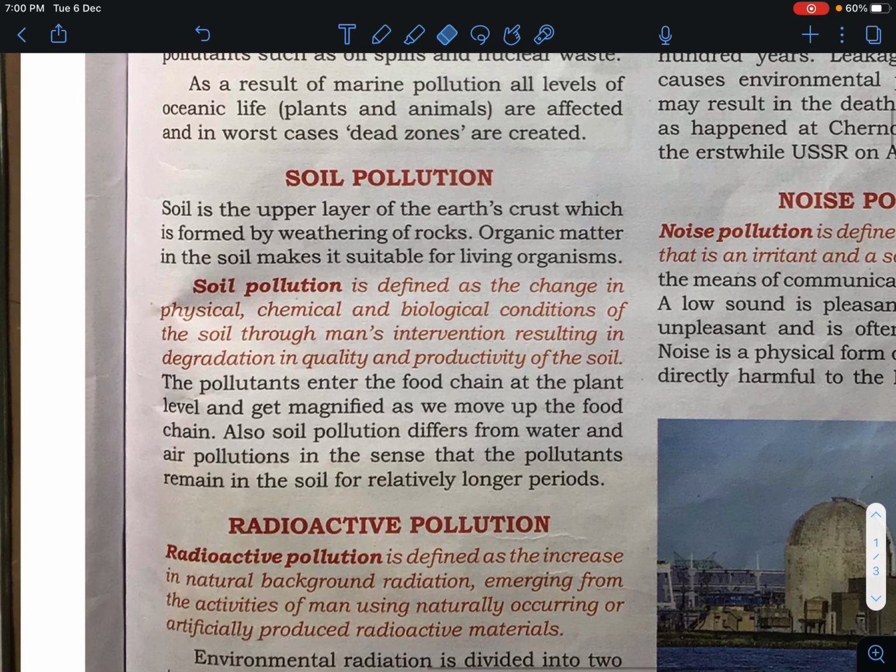Now we are talking about soil pollution. Soil is the upper layer of the earth's crust, which is formed by weathering of rocks. Organic matter present in the soil makes it suitable for living organisms.